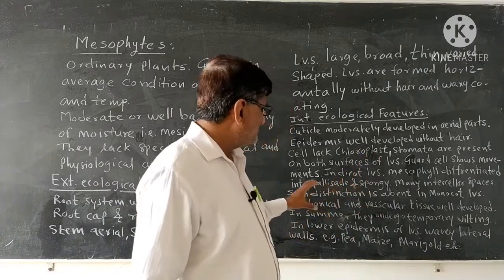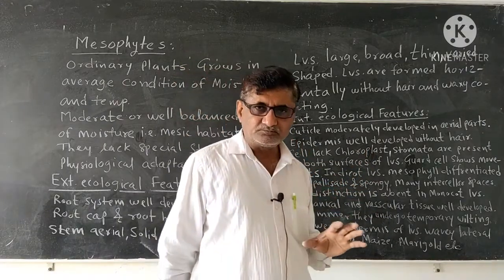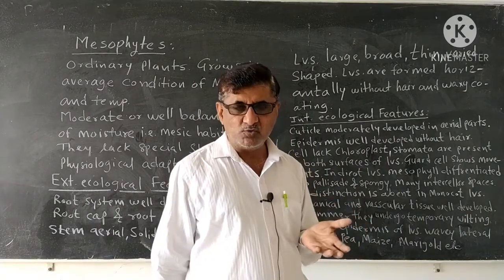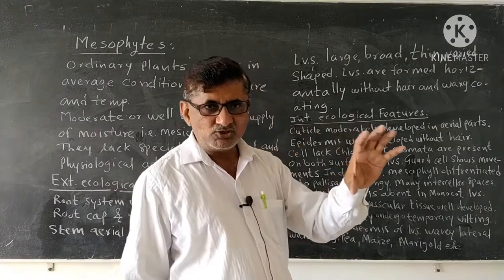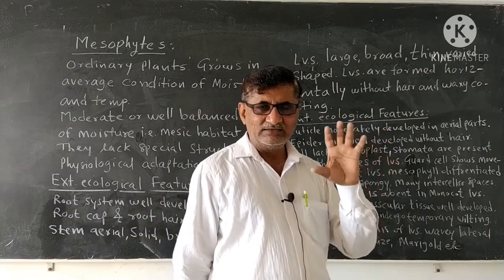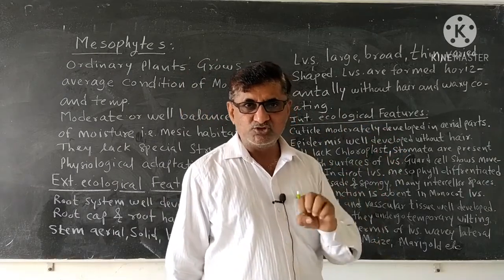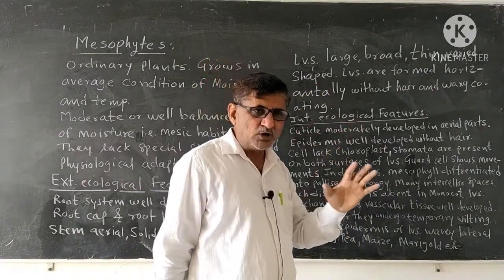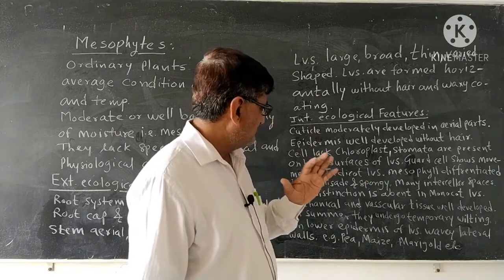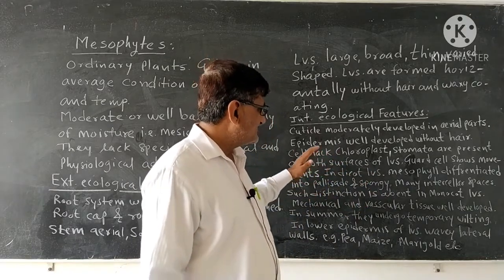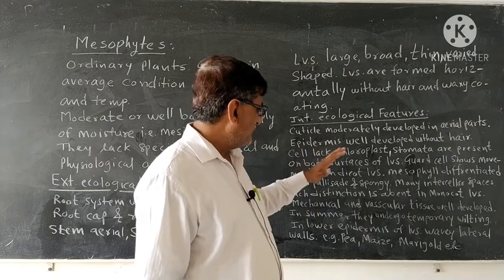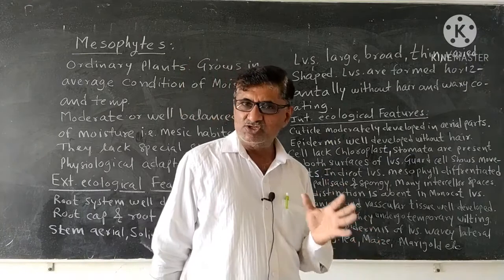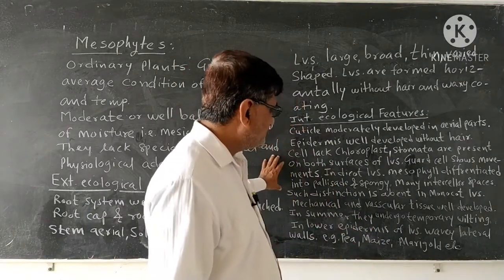The stomata are present on both surfaces of the leaves. In hydrophytes or xerophytes, there may be chloroplasts in the epidermal cells for photosynthesis, but here the leaves are well developed, and so such a modification is not seen. The cells of the epidermis are without chloroplasts. The stomata are present on both surfaces of the leaves for the efficient exchange of gases and transpiration.